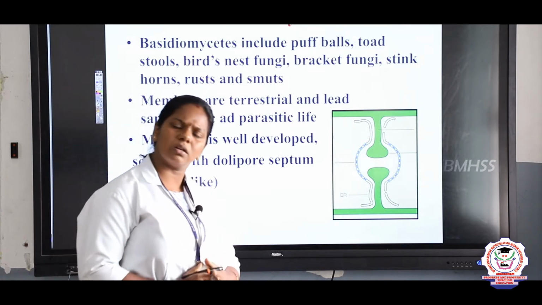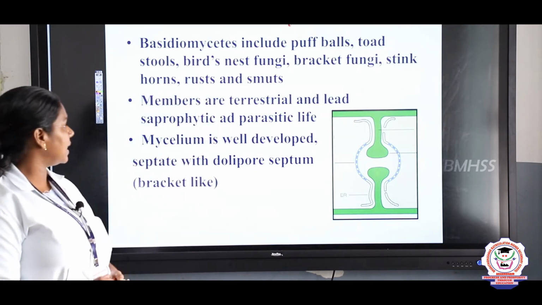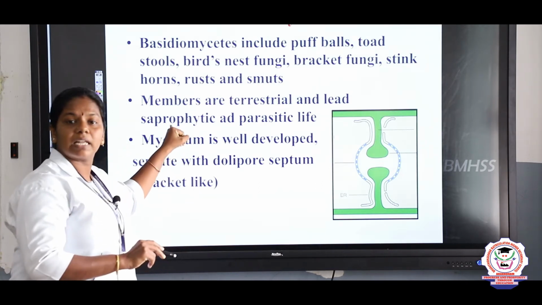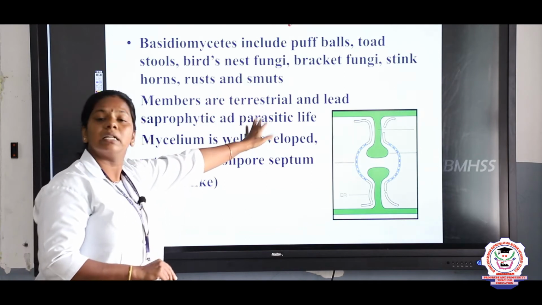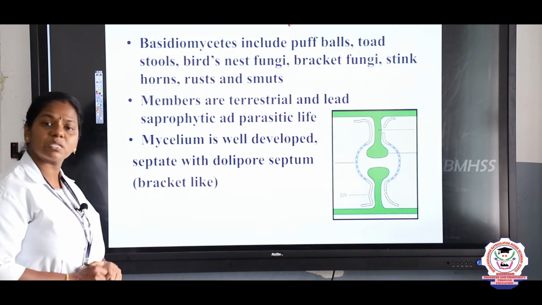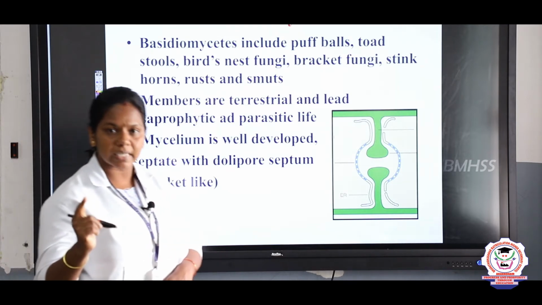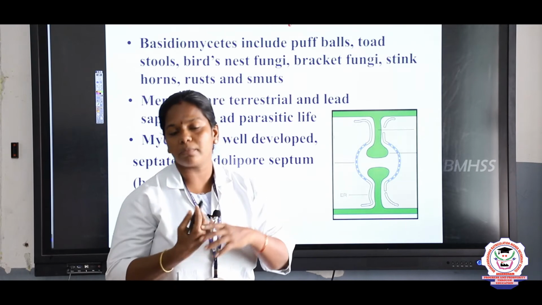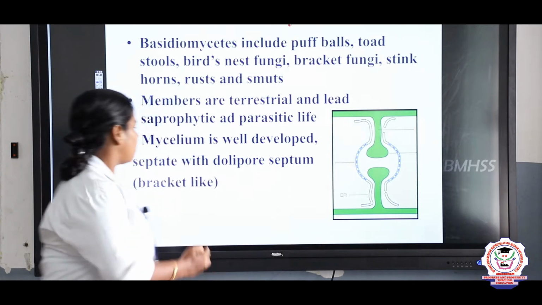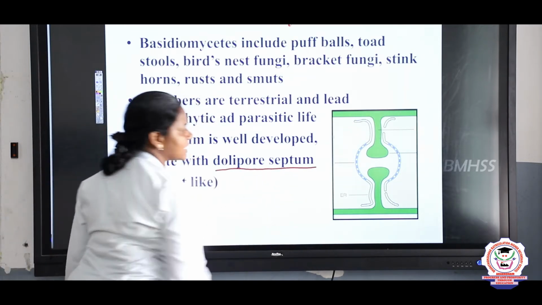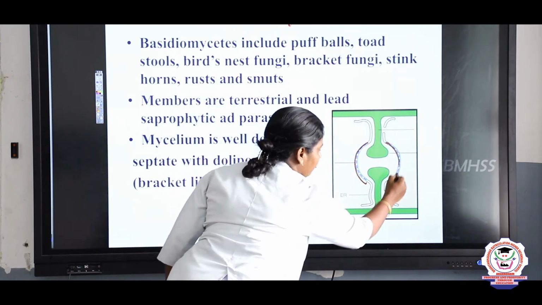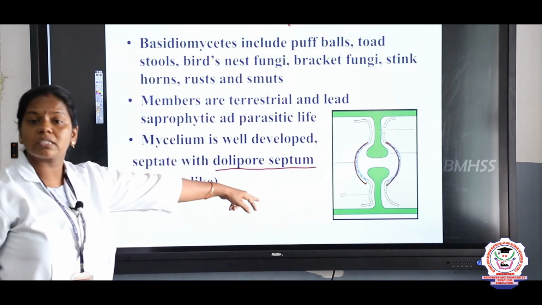So these are all mostly poisonous, and here they are terrestrial, live on land, saprophytic, that is they live on dead organisms, parasitic, some live on living organisms also, and here the mycelium is well developed. What is a mycelium? The hypha is interwoven to form a structure called mycelium. So here doliphore is formed. Doliphore septum, that is a bracket shaped septum, it's in the shape of a bracket. Such a thing we call a doliphore septum.